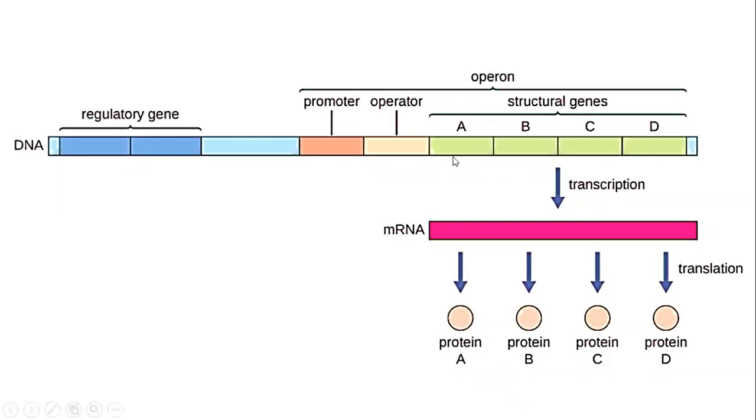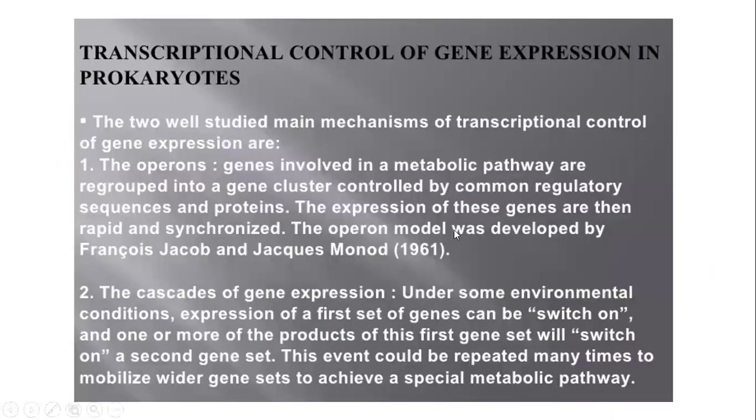From this figure, we can easily identify that there are 4 genes, A, B, C, D. These are 4 different genes, and they are controlled by the same regulatory mechanism. So this is known as Operon. Operon is a cluster of genes regulated by the same regulatory mechanism. Clear?